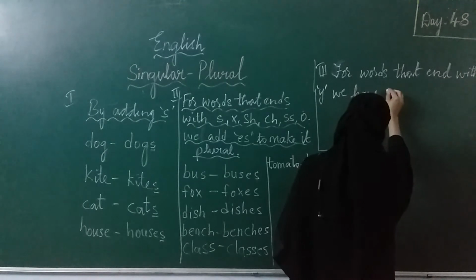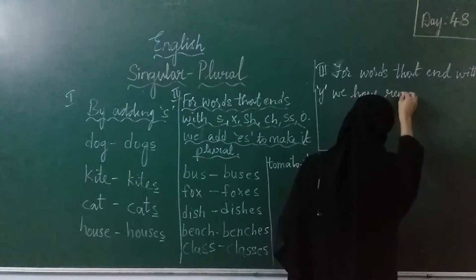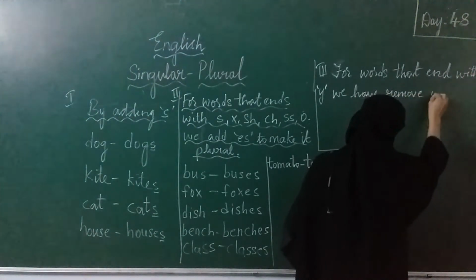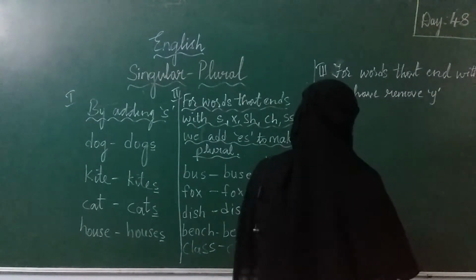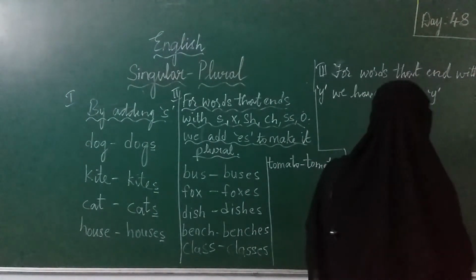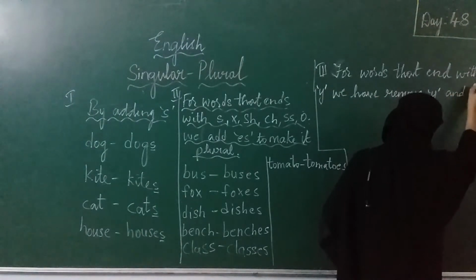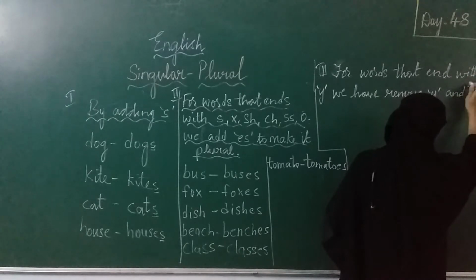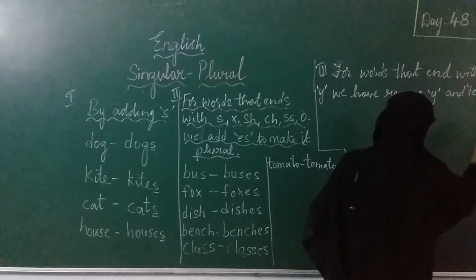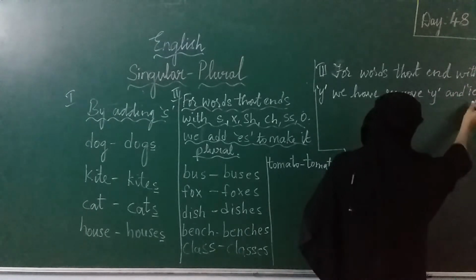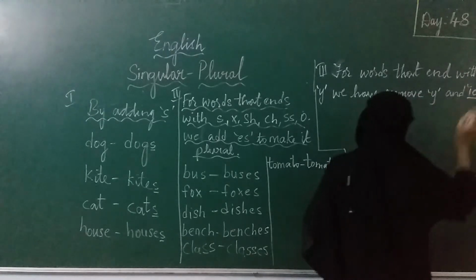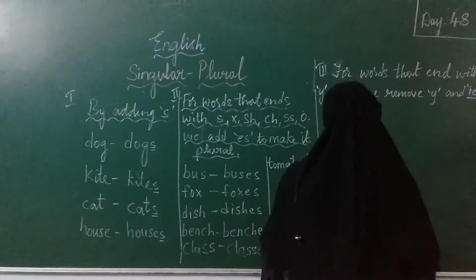We have to remove Y. For the words that end with Y, we have to remove Y and add I-E-S. What are we going to add? I-E-S. We have to add I-E-S to make it plural.